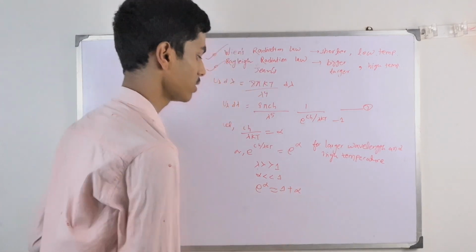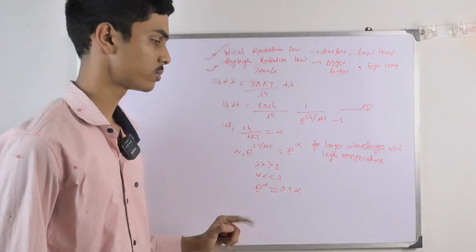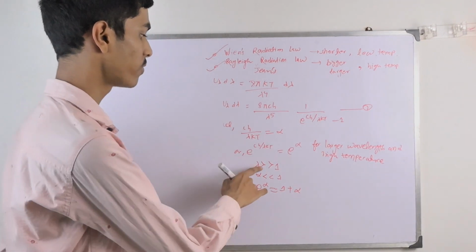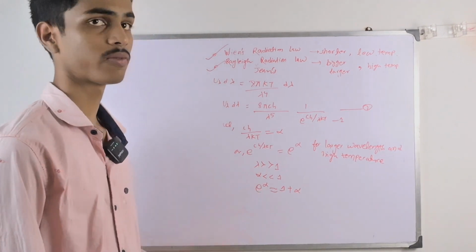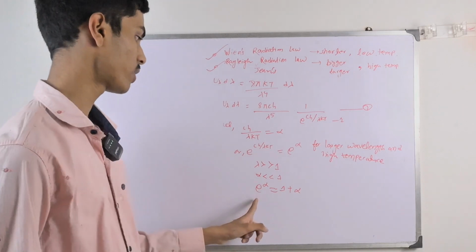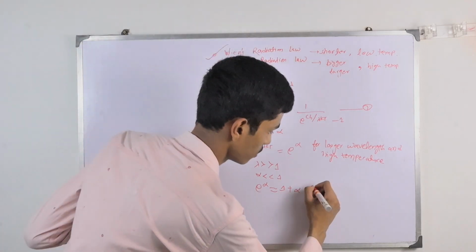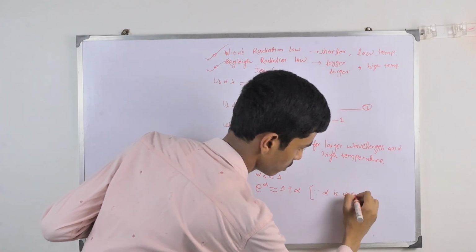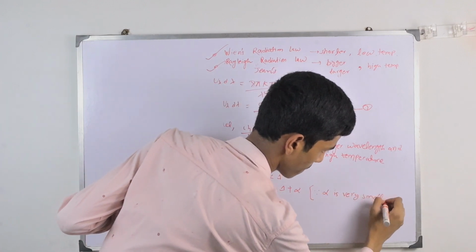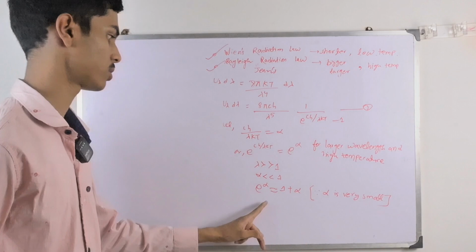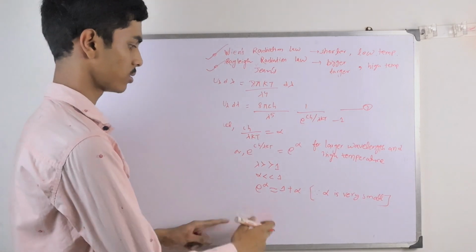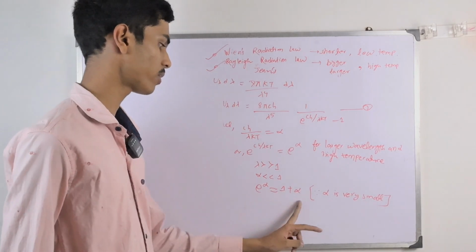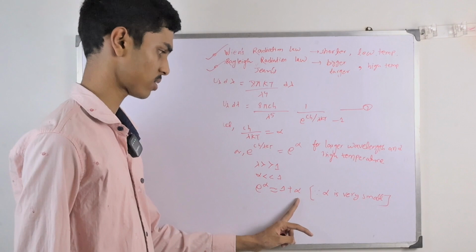If lambda is very large, alpha is very small, and when alpha is very small, we can write this. So we can write e to the power alpha as 1 plus alpha.